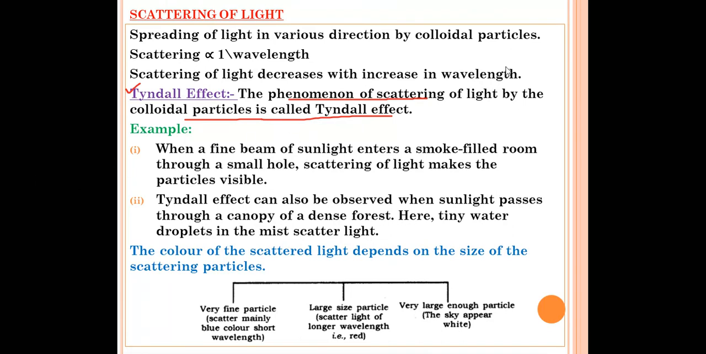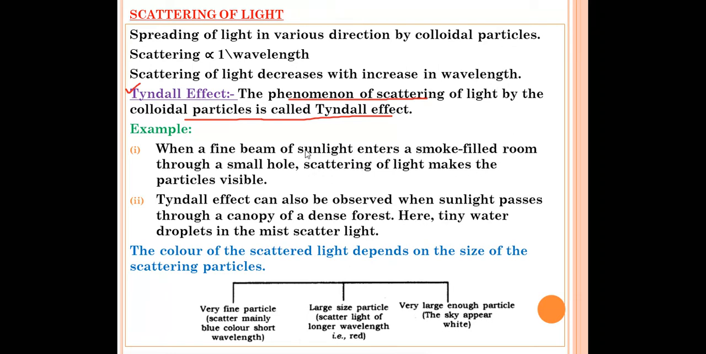The first one is, suppose there is a dark room, okay? In that dark room, there is one small hole. From that hole, if the sunlight enters, when you look at the sunlight, you can see the dust particles also in that sunlight. Okay, that is an example of the Tyndall effect, right? So when a beam of sunlight enters a smoke-filled room through a small hole, scattering of light makes the particles visible. Okay, when sunlight enters a room through a small hole, the smoke particles can be seen in that beam of sunlight. Scattering of light makes the particles visible.